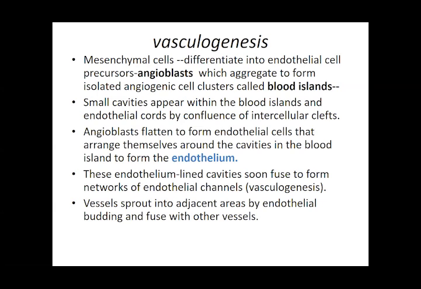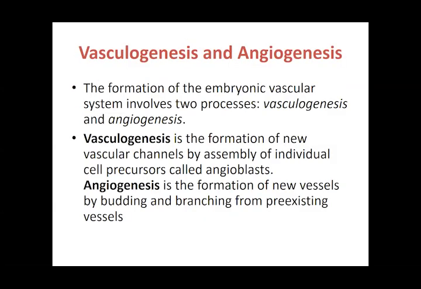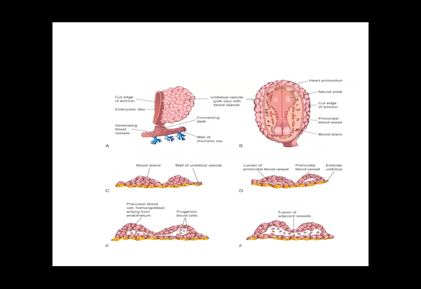So if I show you this picture, this is exactly how the blood vessels are formed. The mesenchyme forms blood islands. The blood islands then form cavities. These cavities are then going to coalesce. It is just exactly the way we formed the extraembryonic coelom: the extraembryonic mesoderm had cavities, the cavities coalesced together, and we formed the extraembryonic coelom.